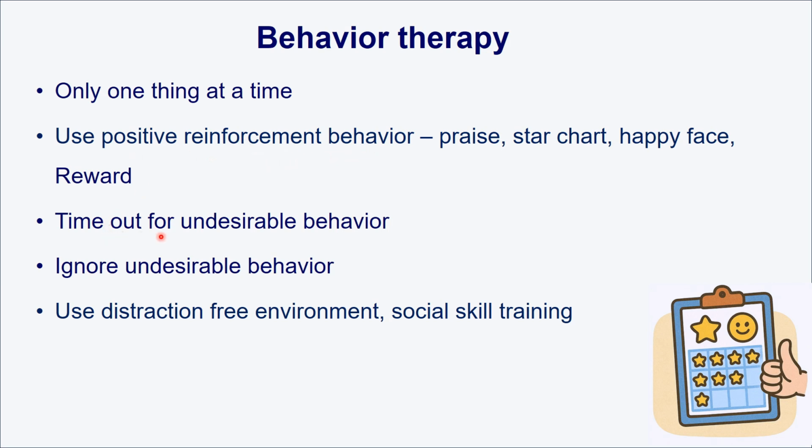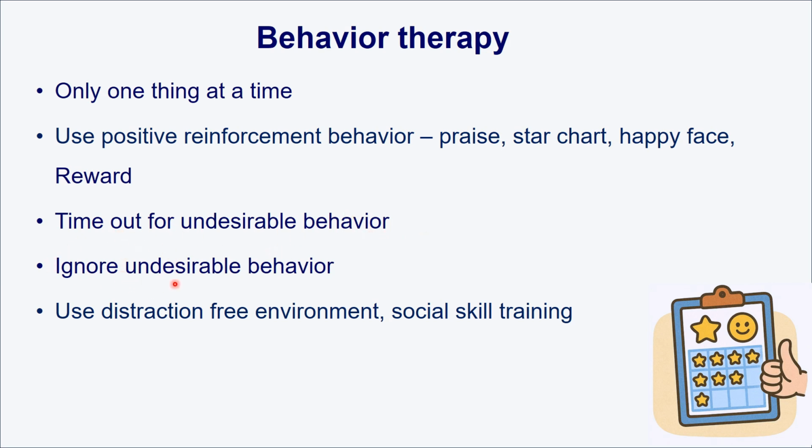Another is time out for undesirable behavior. I have already discussed this in my previous classes: put the child alone for some time, 1 minute for 1 year, 2 minutes for 2 years, not more than 5 minutes. You put the child alone if they are showing undesirable behavior. So this is a time out procedure you can practice.